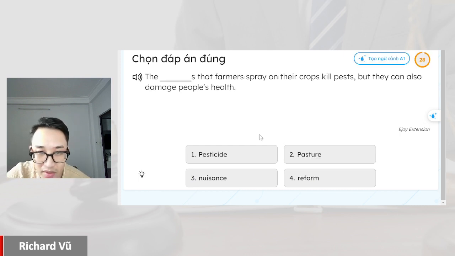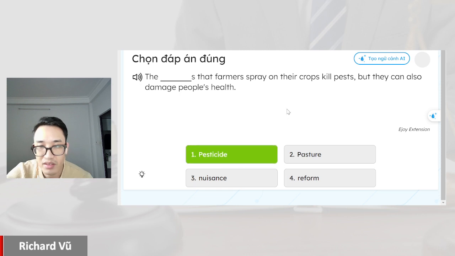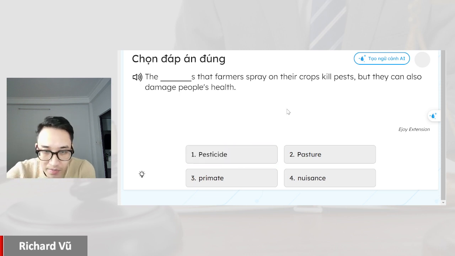There's something that farmers spray on their crops to kill pests. And this word here, pesticide, right? Pesticide can kill pests.